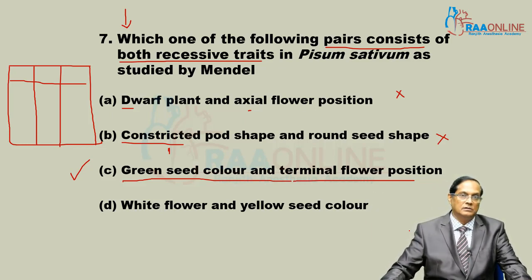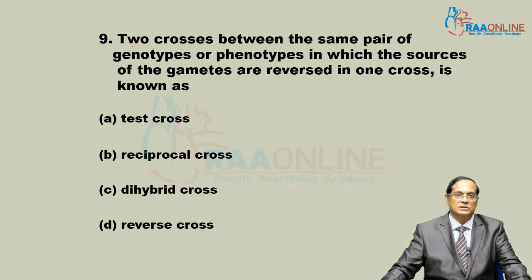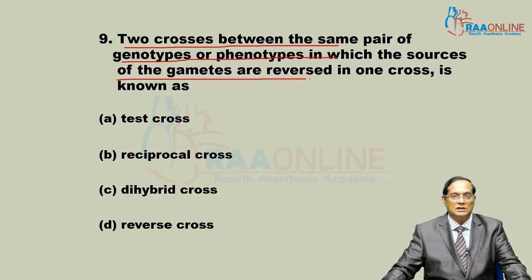Ninth question. Two crosses between the same pair of genotype or phenotype in which the source of gametes is reversed in one cross, that is a reciprocal cross.